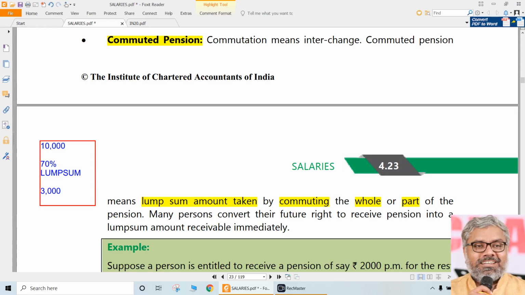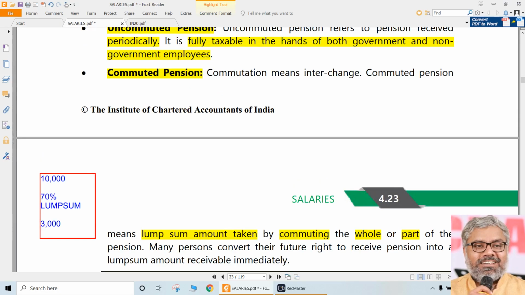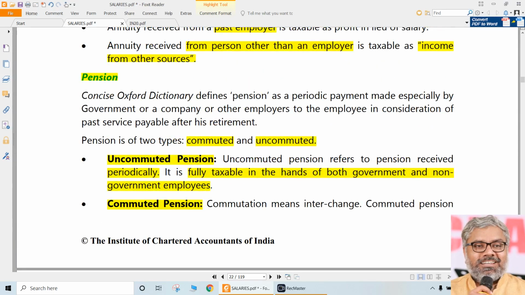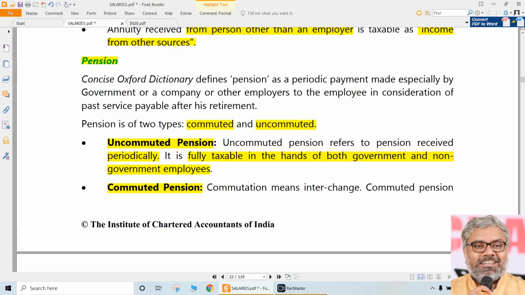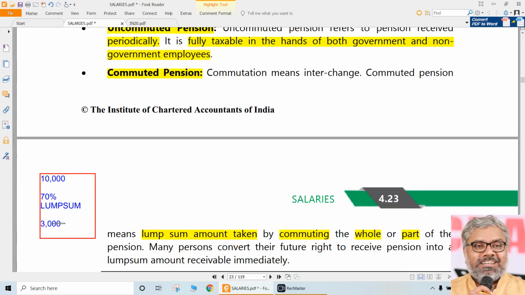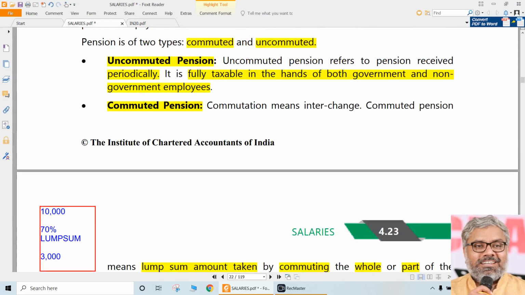How much is taken as a lump sum amount for such commutation, that will be given in the question. And we should calculate, after a commutation of a certain percentage, how much the employee might receive in future as uncommuted pension. Of course, we should also definitely already know that the uncommuted pension is fully taxable. So this 3,000 rupees here, whatever we are talking about, is fully taxable. That is uncommuted pension. There is no discussion required on that. It is taxable, that's all.